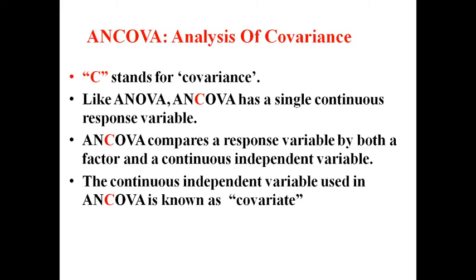So what exactly is ANCOVA? Analysis of covariance. C stands for covariance, and like ANOVA, ANCOVA has a single continuous response variable. In ANOVA also there is a single continuous response variable. ANCOVA compares a response variable by both a factor and a continuous independent variable. So we can say that the independent variables will be mixed: one is non-metric and one is metric. One is a factor and another is continuous. The continuous independent variable used in ANCOVA is known as the covariate.